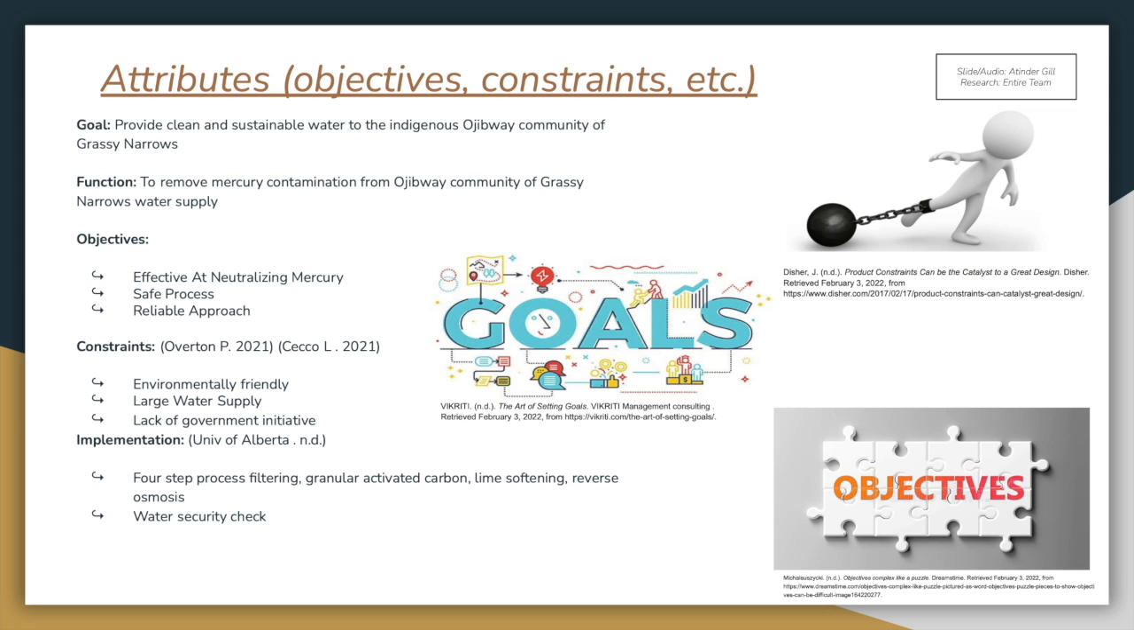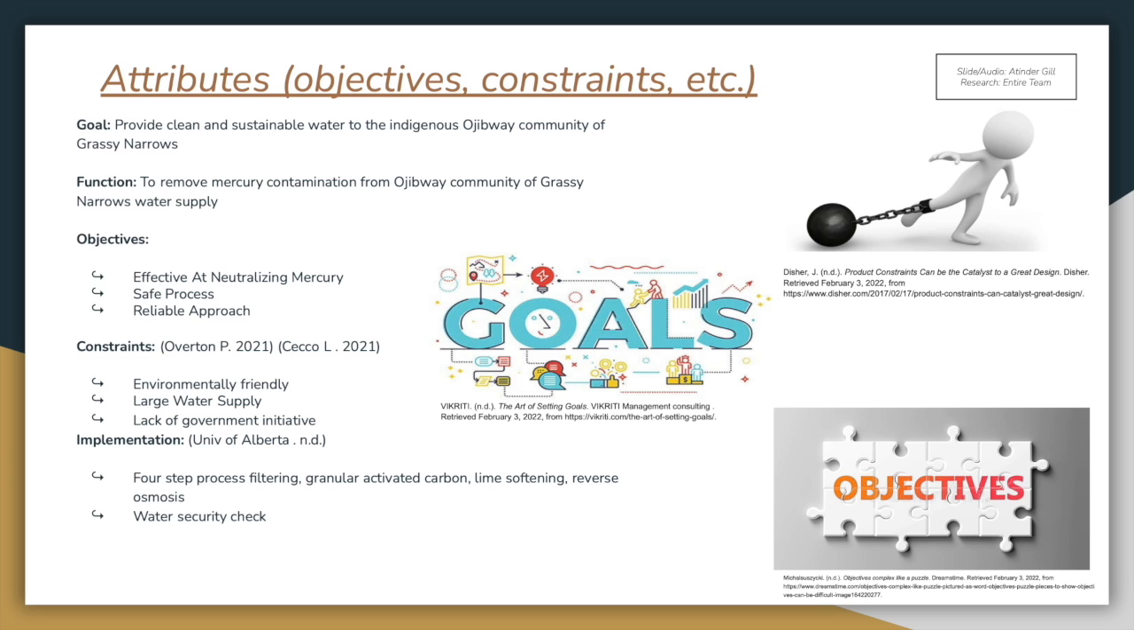Attributes of our project. The goal. The goal of our project is to provide clean and sustainable water to the Indigenous Ojibway community of Grassy Narrows. The function. The function is to remove mercury contamination from the Ojibway community of Grassy Narrows water supply. The objective. The objective of our project is to be effective at neutralizing mercury.